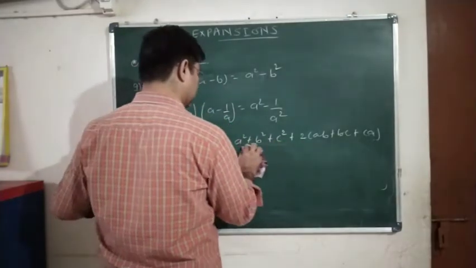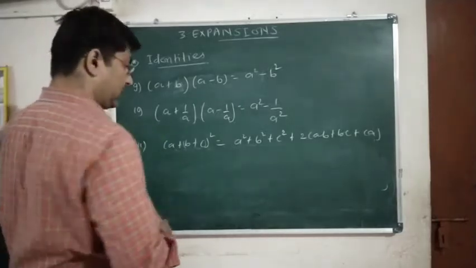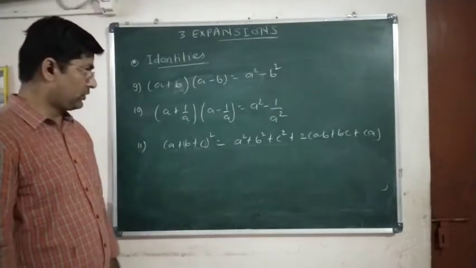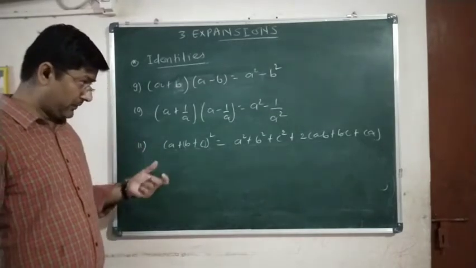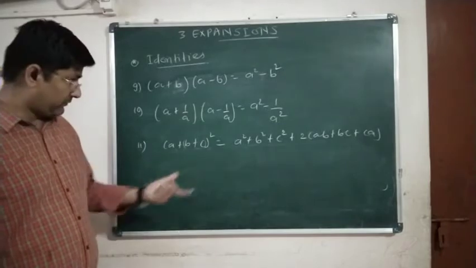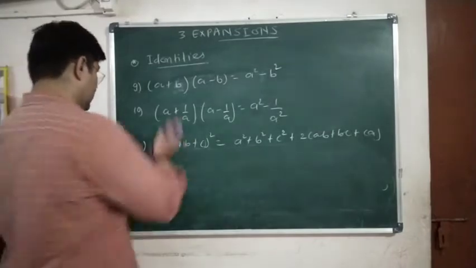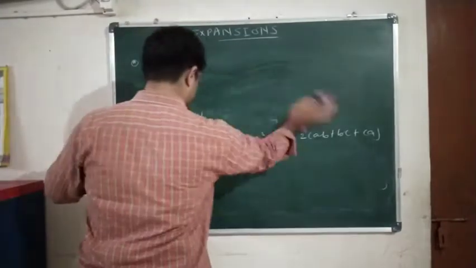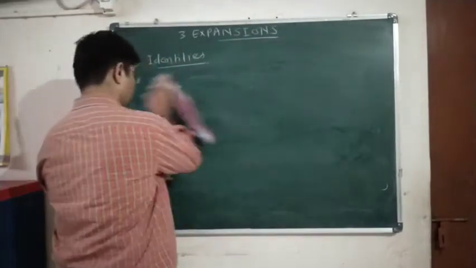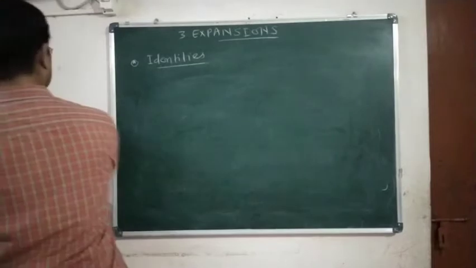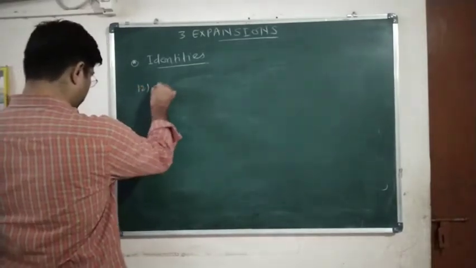Okay, so now let us write down a few more identities on the basis of perfect square, a plus b whole square. So far all the formulas are of the form perfect square formula, difference of square. Now we will see the cubic formula. Yes or no? Perfect cube formula. Okay, 11 number. Now 12 number.